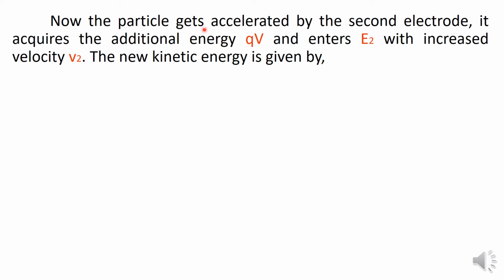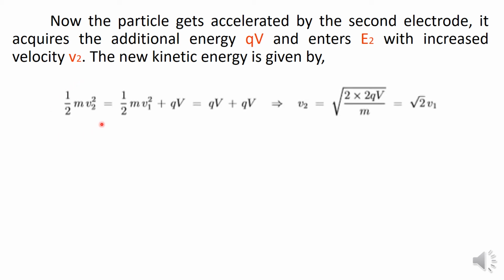That means it gets accelerated by the second electrode and it acquires additional energy. Already it has an energy of half m v1 square. Now it acquires additional energy QV and it enters the second electrode with increased velocity, new velocity v2. Therefore, the new kinetic energy of the particle, half m v2 square, is equal to the initial energy plus the new energy.